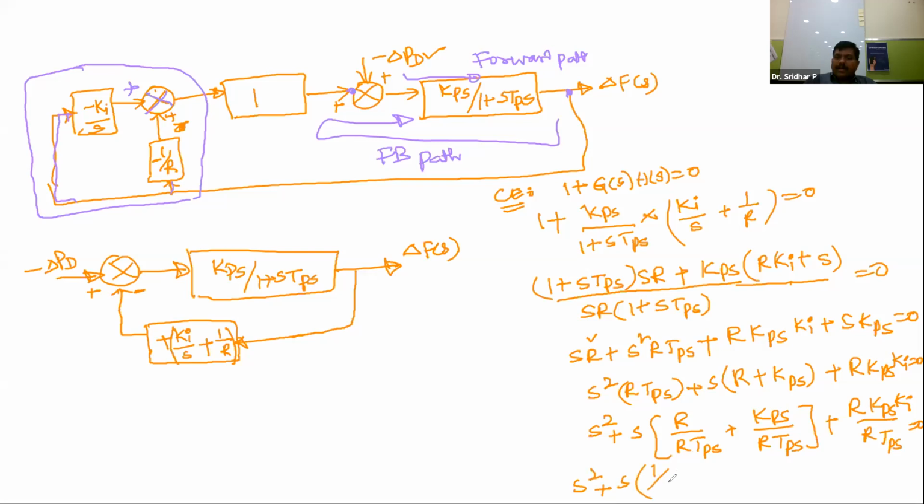This is 1 by TPS plus KPS, and there are no cancellation terms here. So straight away this value is nothing but KPS by RTPS. So plus R by R gets cancelled. Next one is KPS into KI by TPS. This value is nothing but 0.